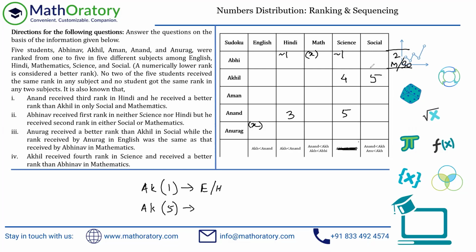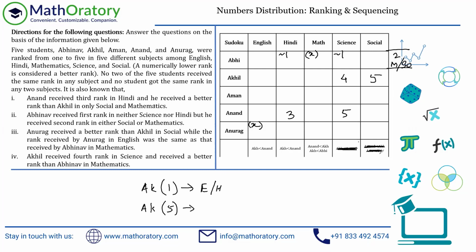So whatever Anand gets and Anu gets, it's anyhow going to be less than 5. So again, I'm going to discard this information because this is not useful to me anymore. And also, by the way, I hope you understand this is a very logical thing. From these 2 pieces of information, we cannot compare Anand and Anurag, right? Both are less than Akhil, but we don't know the relative comparison between Anand and Anurag any which way. So let us ignore this. That is gone because whether we use it or not, it really doesn't make any difference.